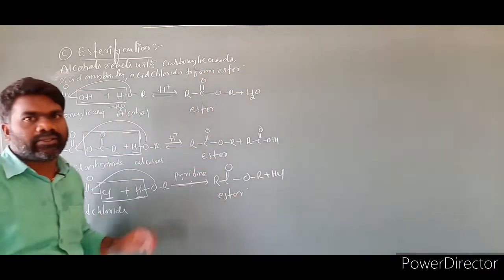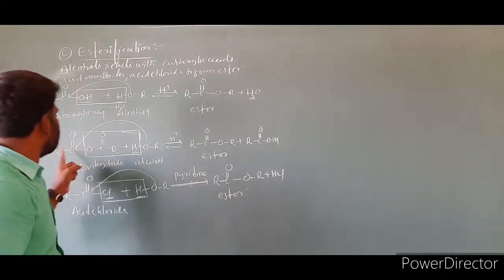This is the esterification reaction. Now another important point here is this R I labeled.